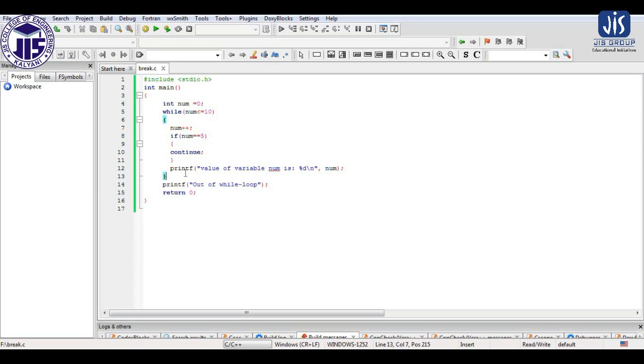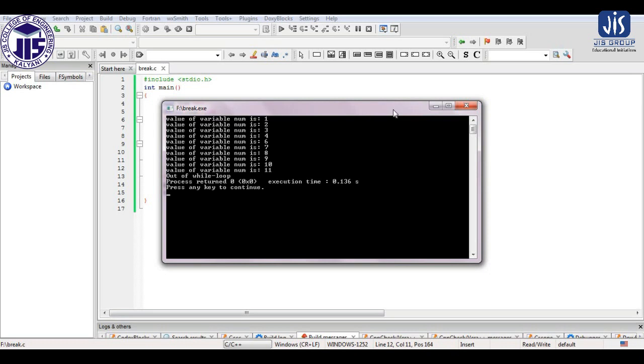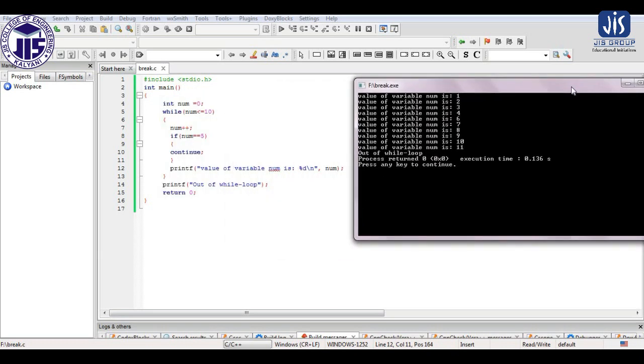So this printf will be skipped, because for num equal to 5, as soon as continue is executed, all the statements downwards inside the loop will not be executed, and the control will go to the beginning of the loop again, and from there it will start the execution again. So when the value of num equals 5, continue, so the printf statement is not getting executed.